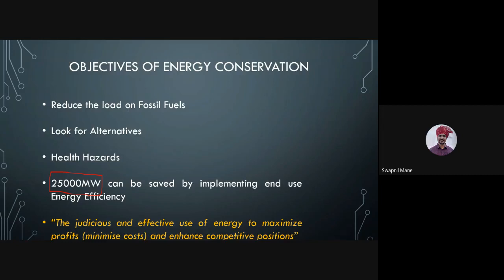How? By following some rules and regulations, that is judicious. Also, they are using energy effectively, and because of that, everything related to money, so they maximize profit. And because you are doing that, you will have some grade, some rank, and you can enhance competitive positions. Okay, this is clear for you? Shall we move forward? Yes, sir.